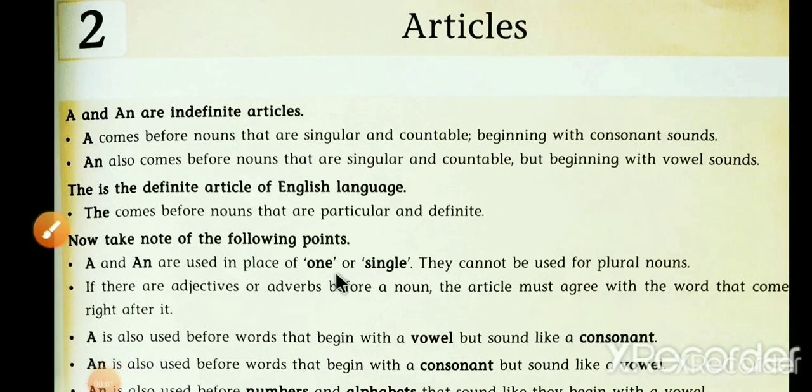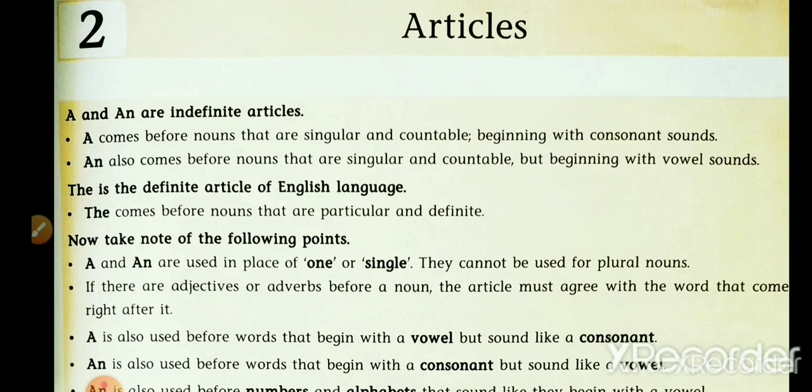Hello students, today we are going to learn English grammar second lesson, articles. As you know, articles is a most important topic in English grammar. There are mainly three types of article in our English: a, an, and the. A and an are considered as indefinite articles, and the is considered as a definite article. So in that lesson we have to study about articles. So let's start it.